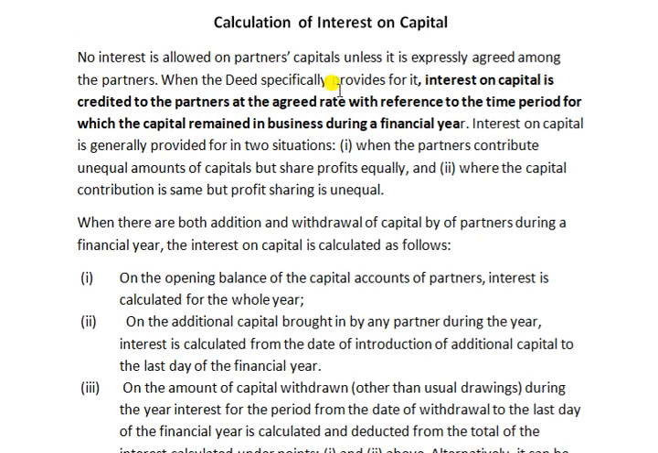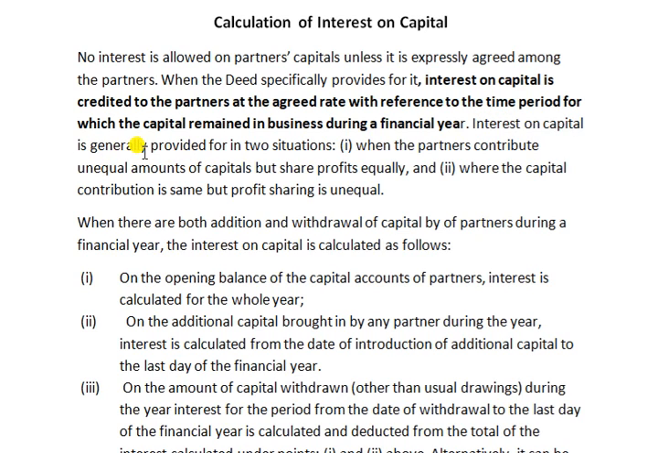When the deed specifically provides for it, interest on capital is credited to the partners at the agreed rate with reference to the time period for which the capital remained in business during a financial year. So, additional capital, withdrawals, that means drawings, etc. should be considered here. Calculate how many months the capital remained in our business, then calculate the interest as per the agreed rate, then credit that amount to partner's capital account.